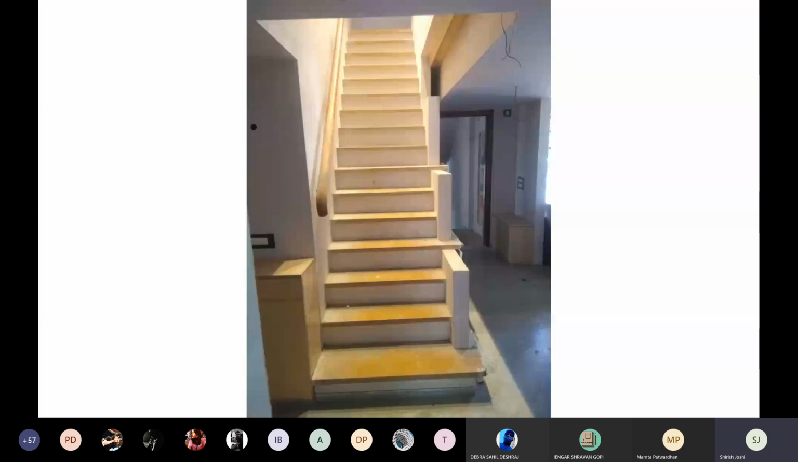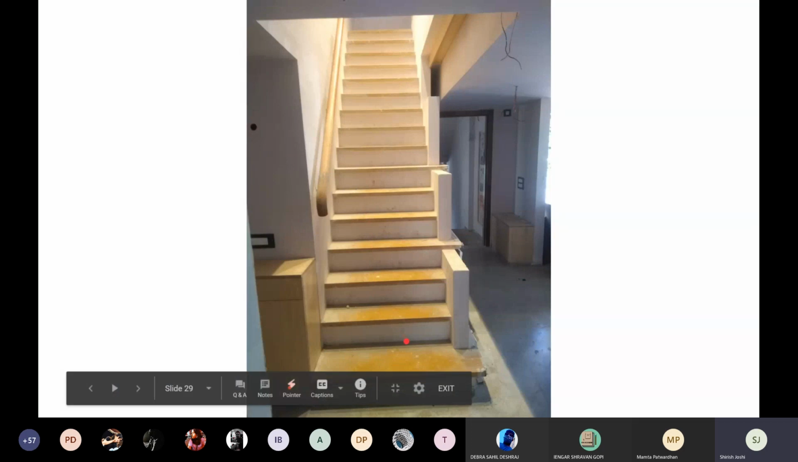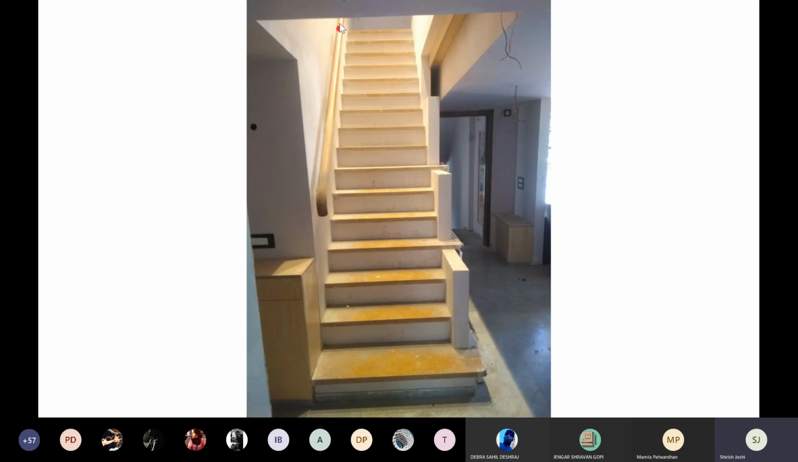So this is how the staircase looked once the plaster work and everything was done. And this is how the staircase looks when you finish off your plastering and things like that. And the railing over here is a single wooden piece railing, but the railing is attached to the wall with metal couplings, 1, 2, 3, and 4 metal couplings.